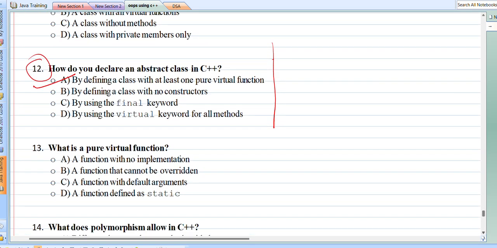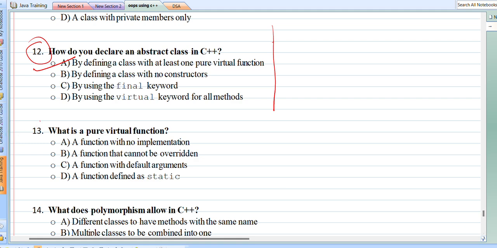What is a pure virtual function? Basically, a virtual function with no implementation is the pure virtual function.